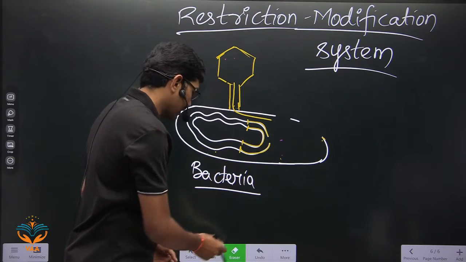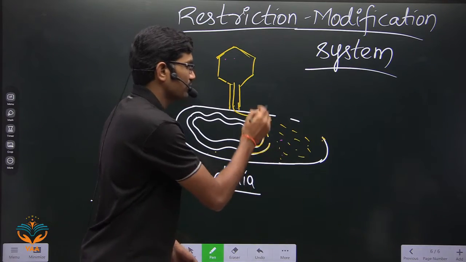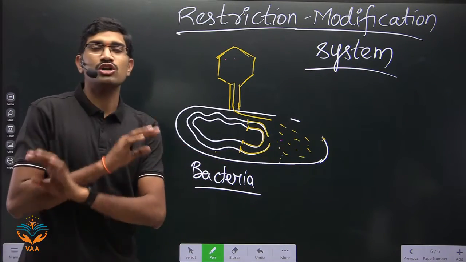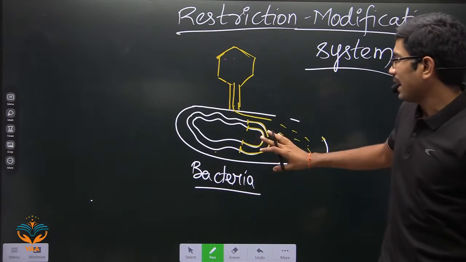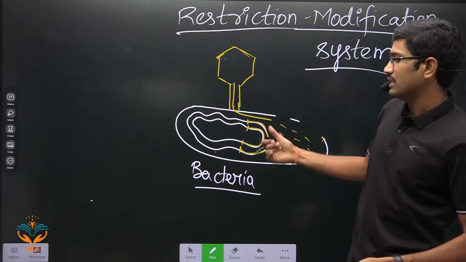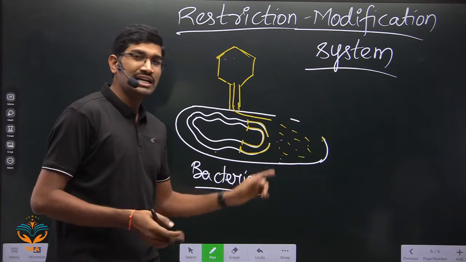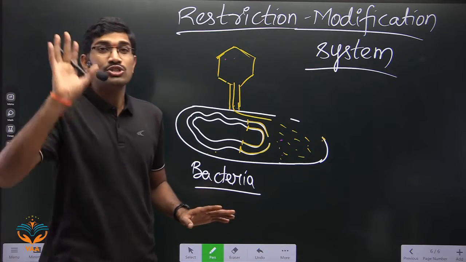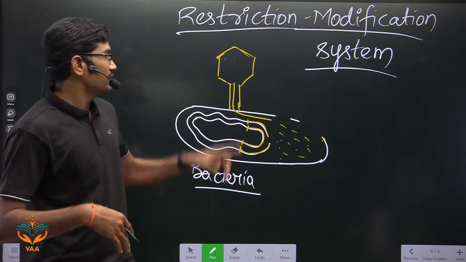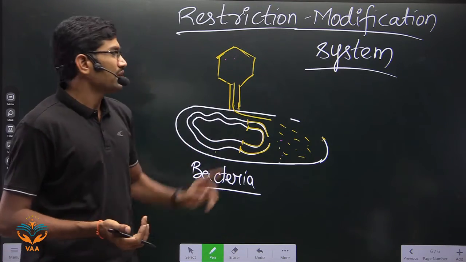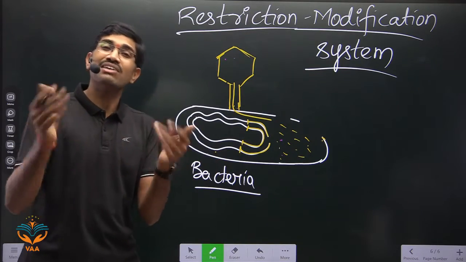Because of this, the viral genome is broken into fragments, and now these fragments are not useful. So ultimately, the bacterium is getting protected from the action of the viral genome. Please remember, here there is no viral synthesis. In this way, some bacteria protect themselves from virus infections. If virus infection comes, it will ultimately break the bacterium, so the bacterium will die.